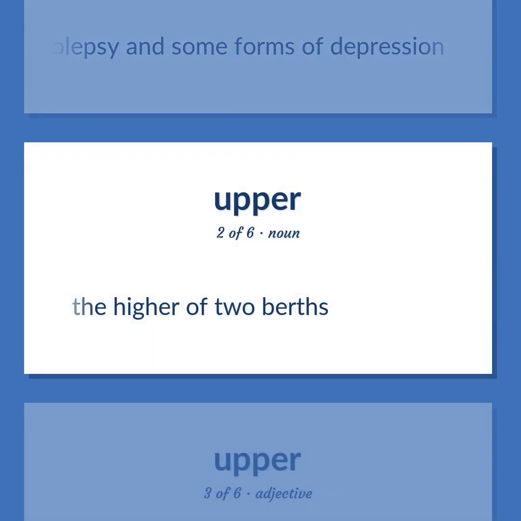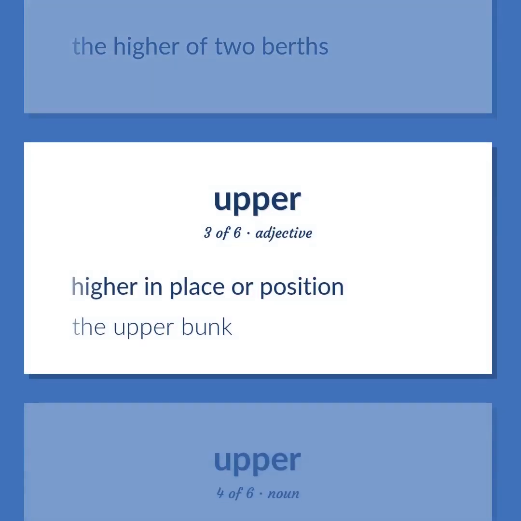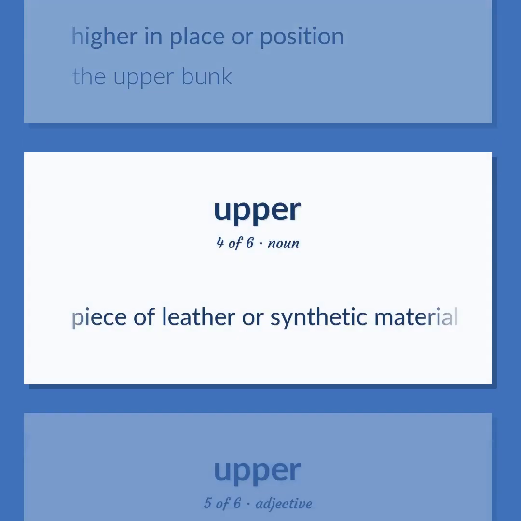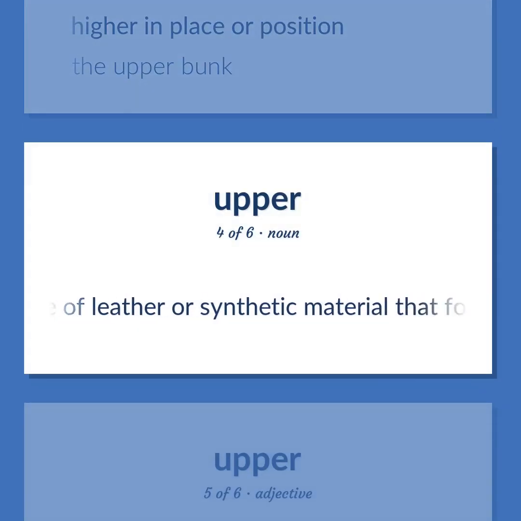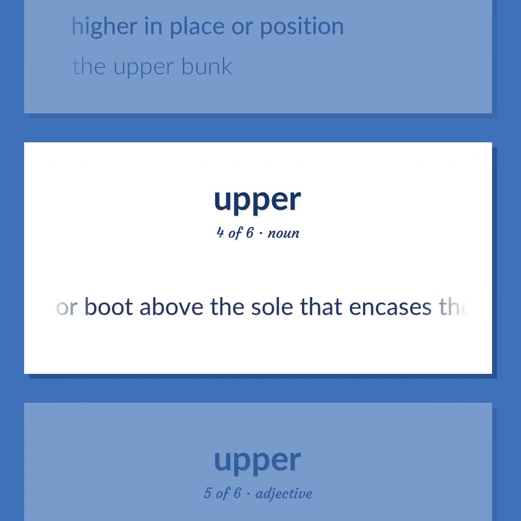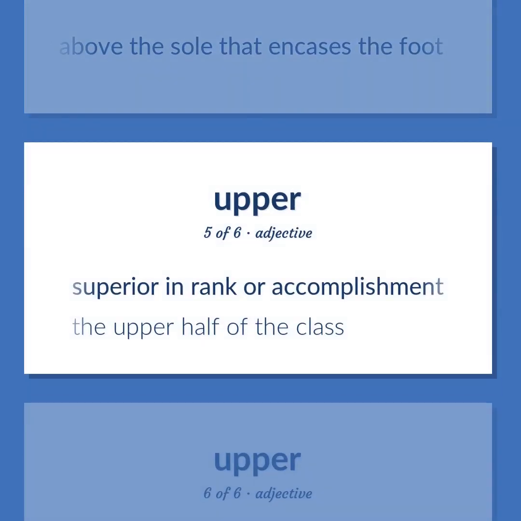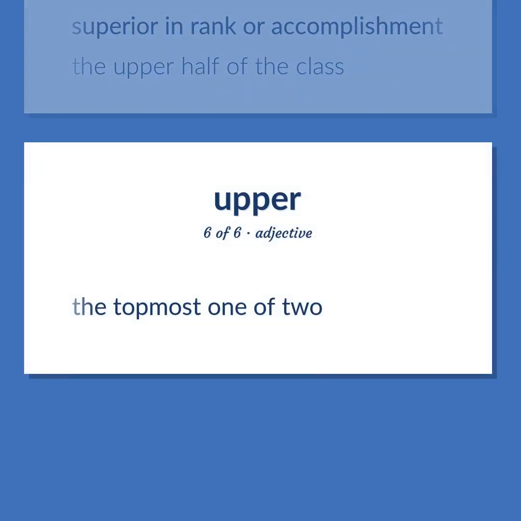The higher of two berths. Higher in place or position. The upper bunk. Piece of leather or synthetic material that forms the part of a shoe or boot above the sole that encases the foot. Superior in rank or accomplishment. The upper half of the class. The topmost one of two.